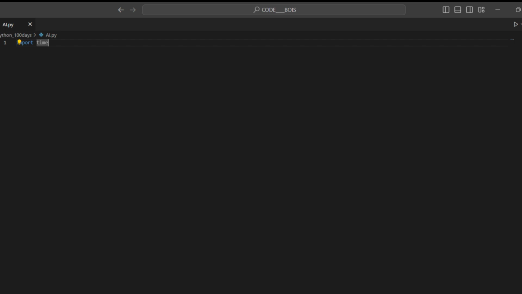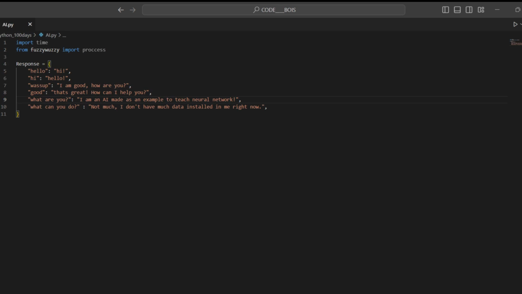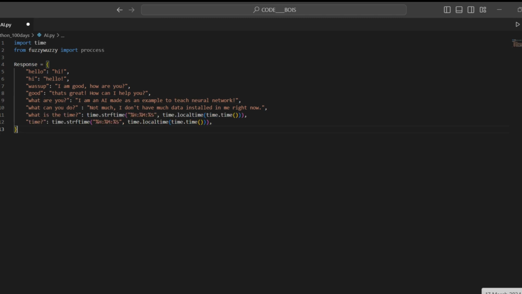Now let's code the neural network. First we will import time, then use fuzzy to import process, and to install fuzzy use pip install fuzzy. Then we will make our responses dictionary. Here we will add basic greetings and functions, but to add more data we will need to do web scraping. Also you can copy paste the time code from the description since it is too long to even write, but just know it gives the current time in military hours.